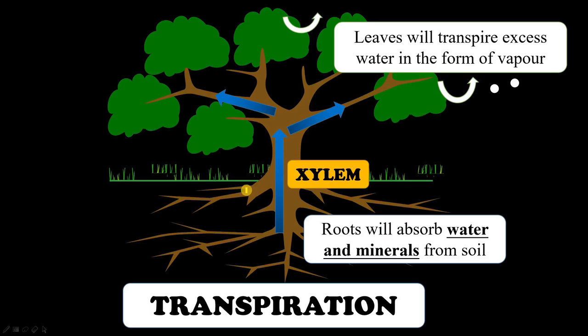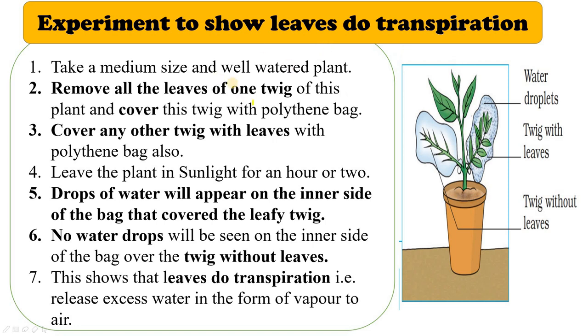Okay, so we will now study another important function of leaves, that is transpiration. We know that roots absorb water and minerals from soil. Some of the water is utilized in the process of photosynthesis for the preparation of food, right? Then the excess water is transpired by the leaves in the form of water vapor, and this process is called transpiration, right? Okay, we will now try to prove that leaves do transpiration.